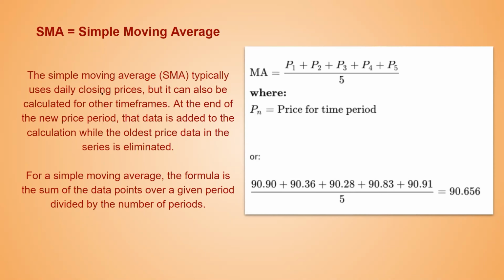where we will be looking at the simple moving average. At the end of the new price period, that data is added to the calculation, while the oldest price data in the series is eliminated. Now here, in order to understand the formula, you can see that there are 5 types of data that we have taken, numbered from 1 to 5.